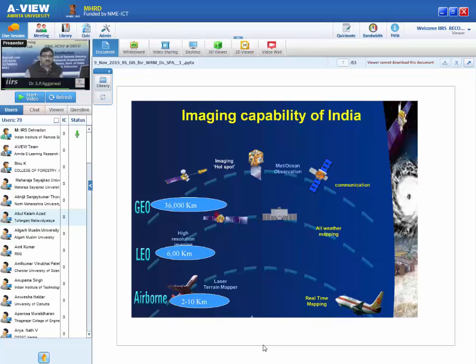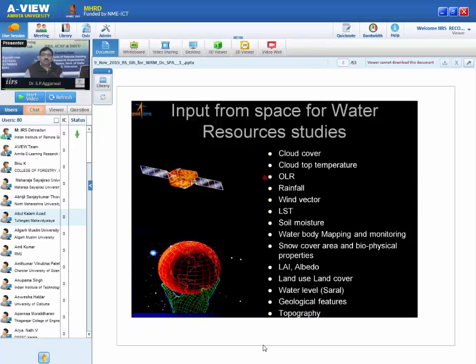Then we have geostationary. So a phenomenon which is very dynamic in nature, for example, temperature, cloud conditions, they change every minute. So we should have a geostationary satellite which gives the information every half an hour. So for cloud cover condition, rainfall, cloud top temperature, wind vectors, this type of satellites are there, and you are aware that currently we have 2 very famous satellites, Kalpana 1 as well as INSAT 3D, which give weather information.